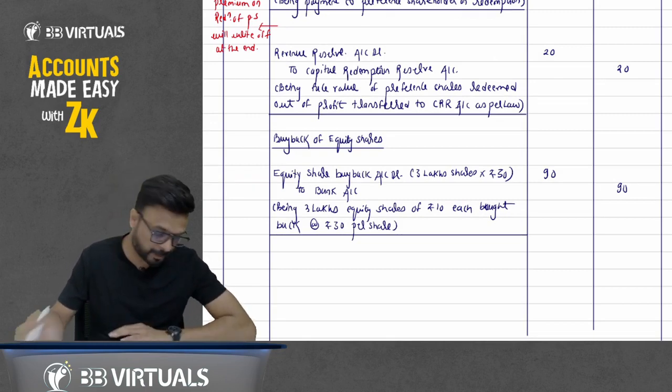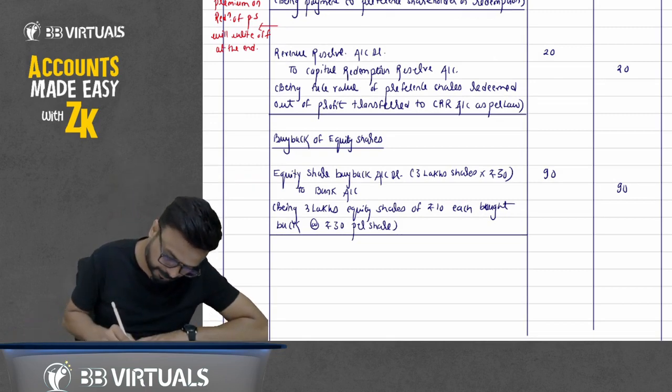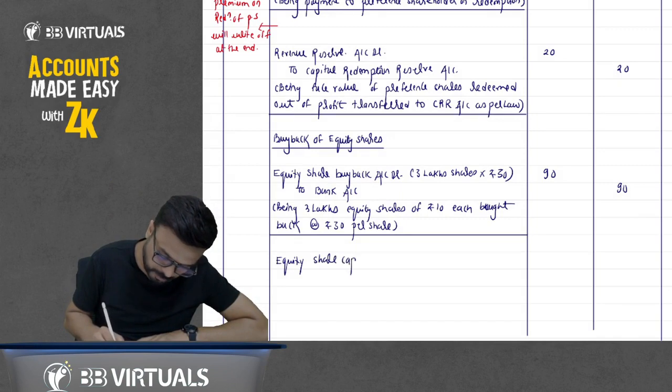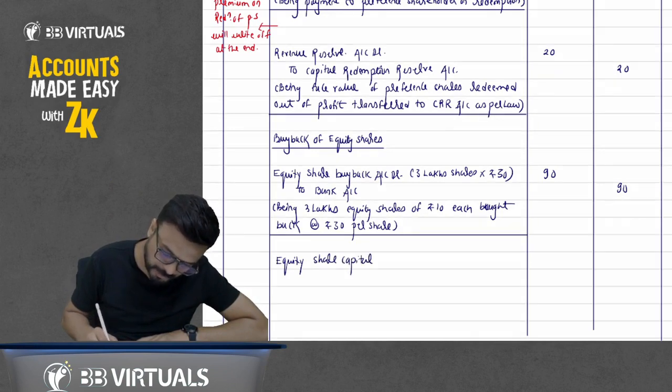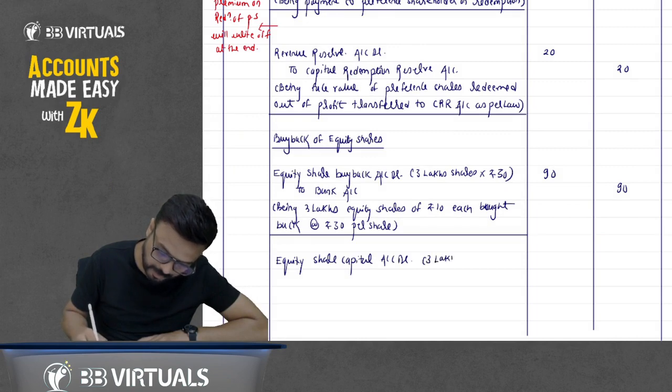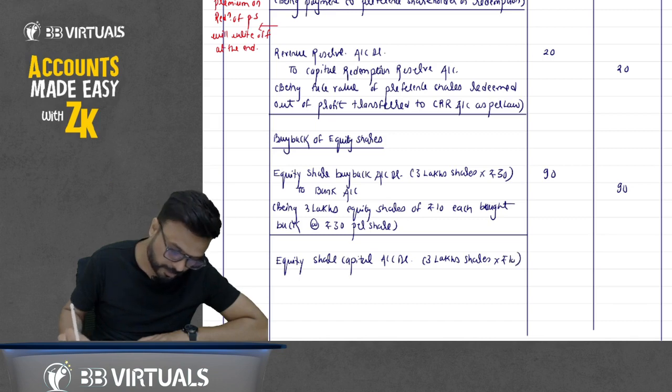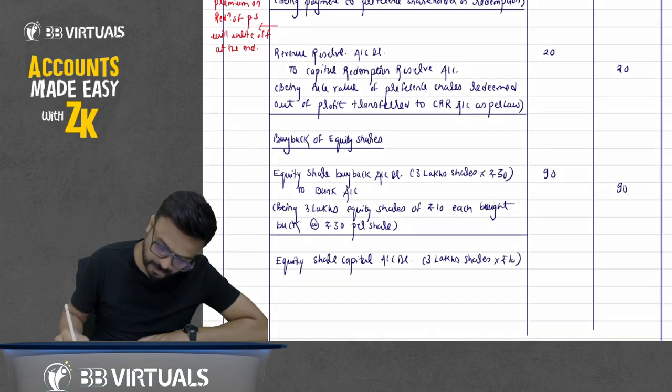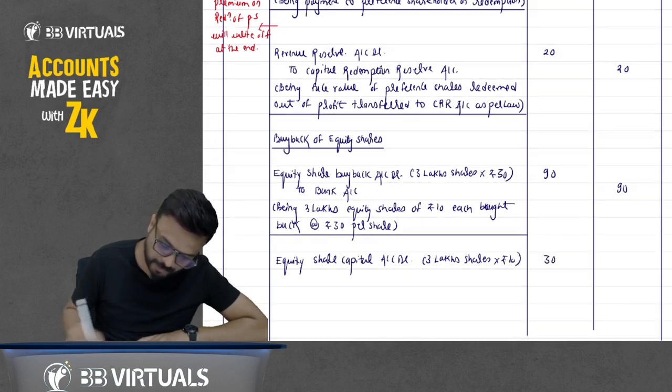Decrease in capital, debit. So equity share capital account debit. That is 3 lakh shares, face value rupees 10. So that comes 3 multiplied by 10, 30.